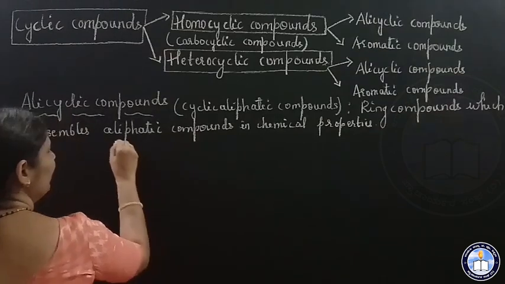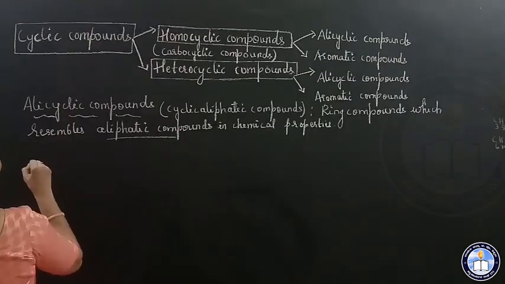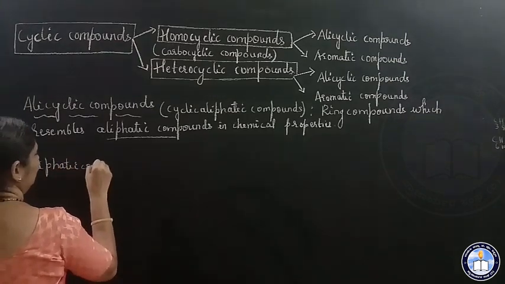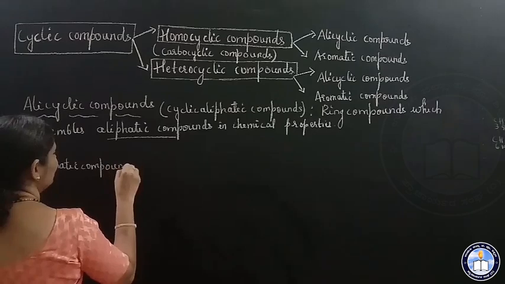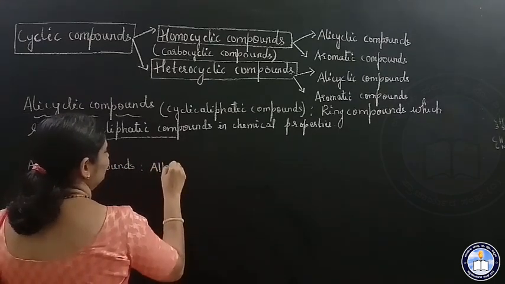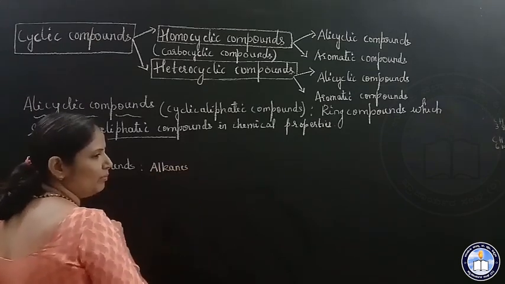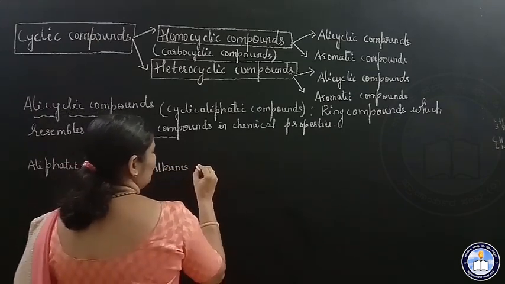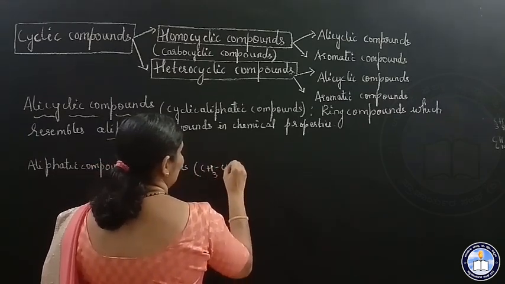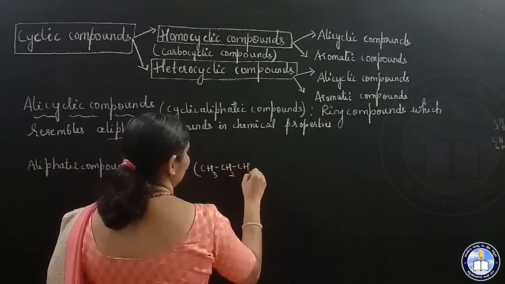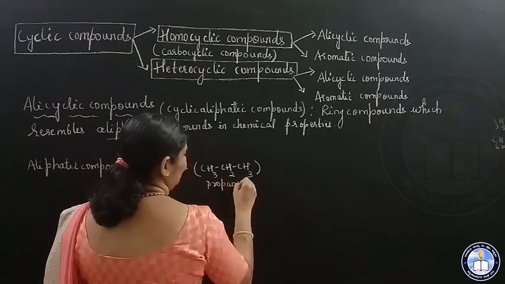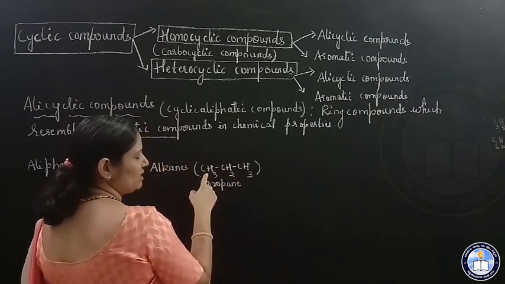Now, what are aliphatic compounds? Aliphatic compounds are alkanes, alkenes, alkynes. Let me give an example. Alkanes: propane, CH3, CH2, CH3. Propane is a hydrocarbon having only single bonds.